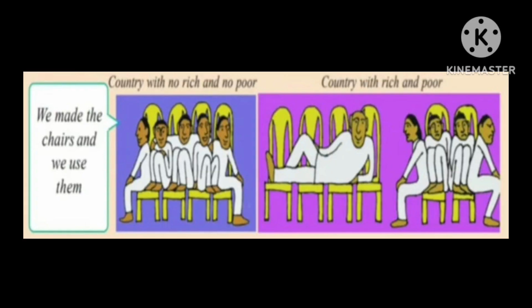Here we can see one kind of example. We made the chairs and we use them. There is a country with no rich and no poor, and a country with rich and poor. Will you be equally happy to live in either of these countries, or are both equally developed? Perhaps some of us may like to live in country B if we are assured of being its fifth citizen. But if a lottery decides our citizenship number, most of us will prefer to live in country A.